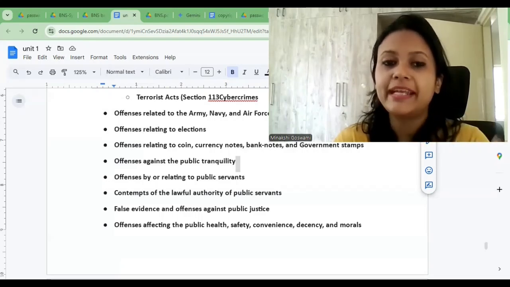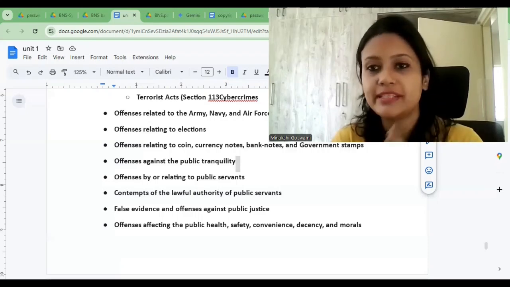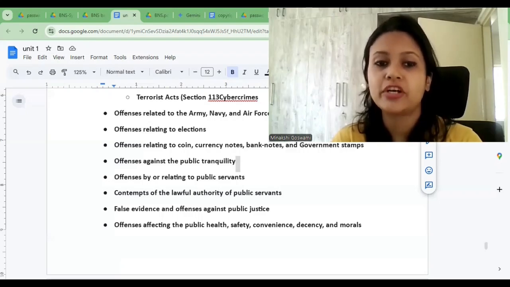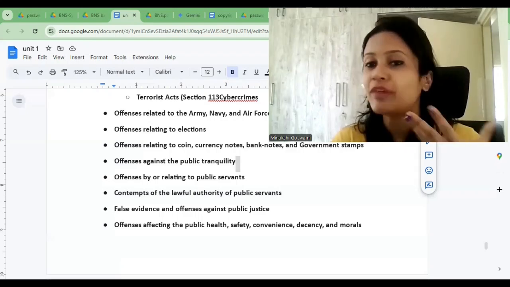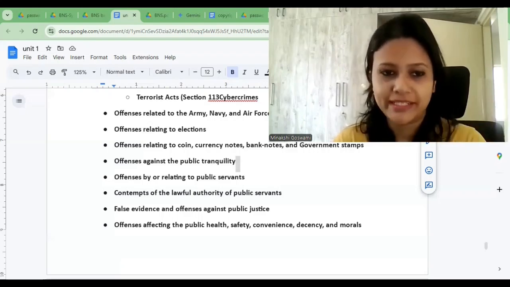Then offenses affecting public health, safety, convenience, decency, and morals. These are also included, which would also include public nuisance, adulteration of food and drugs, rash driving, sale of obscene books, right? Those things are also included as part of BNS.